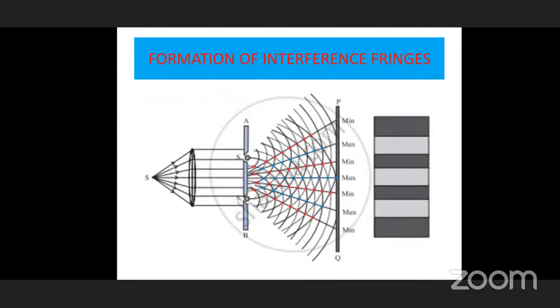Therefore, to give that, we are using this lens also. So S1 and S2, you can see PQ is the screen placed at a certain distance from S1 and S2 sources. According to Huygens wave theory, S1 is the source, we can see it as a center, and circular wave fronts are produced.